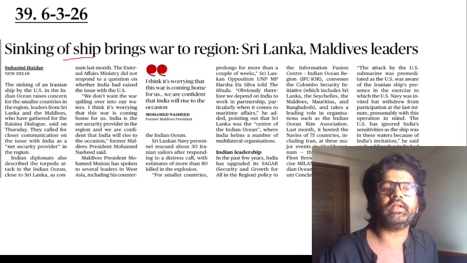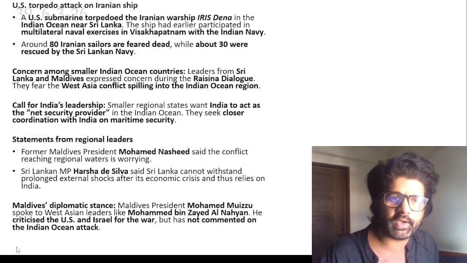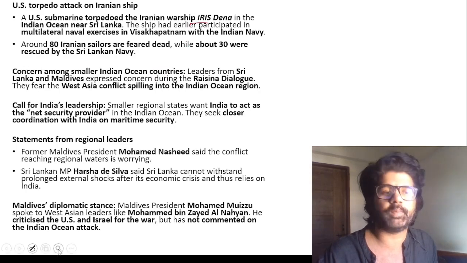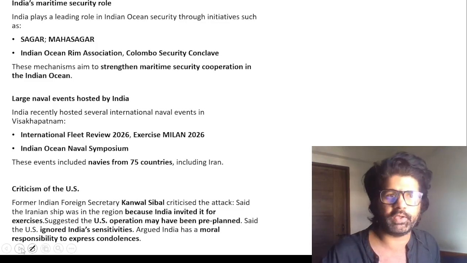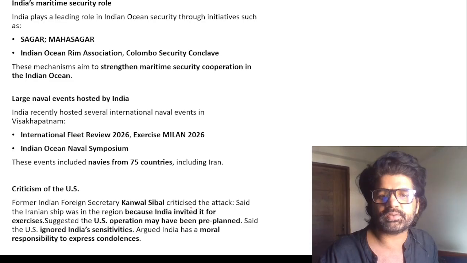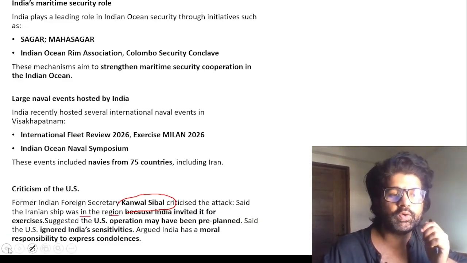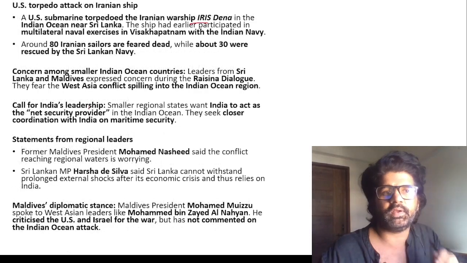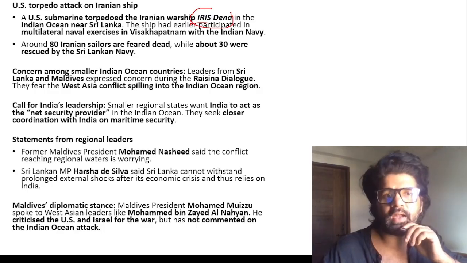Now, 39th article, sinking of ship. So Iris Dana. It was an Iranian ship which had come to India. This particular Iranian warship Iris Dana came to India, and then it was torpedoed by the US, which is so sad. Kamal Sibbal sir, former foreign secretary, said that the Iranian ship was in the region because India invited it for an exercise. So when a US submarine torpedoed this Iris Dana, in a way the US is indirectly attacking us as well.